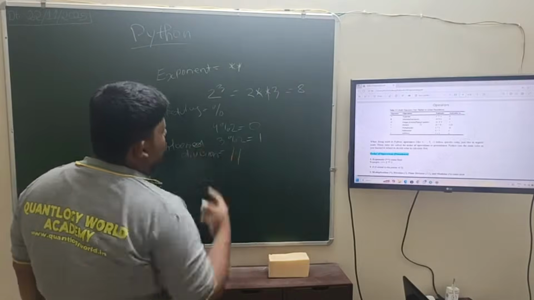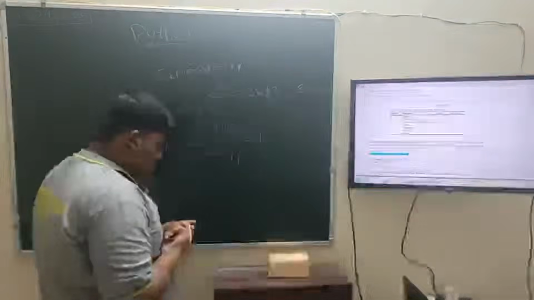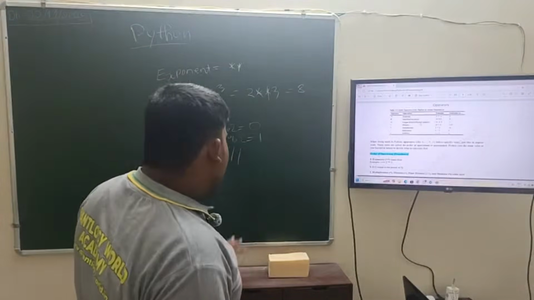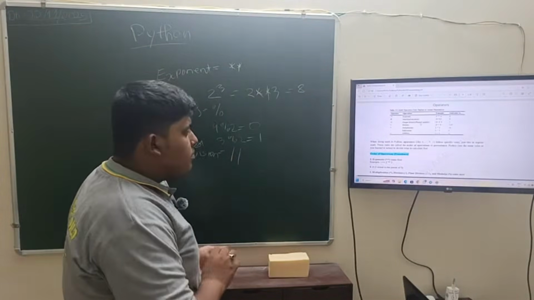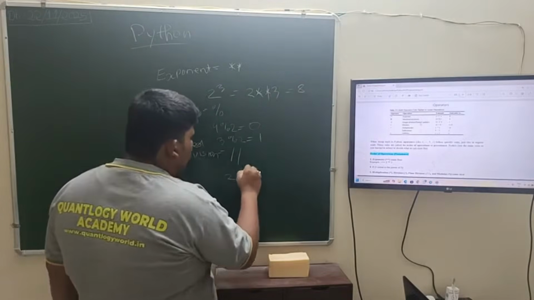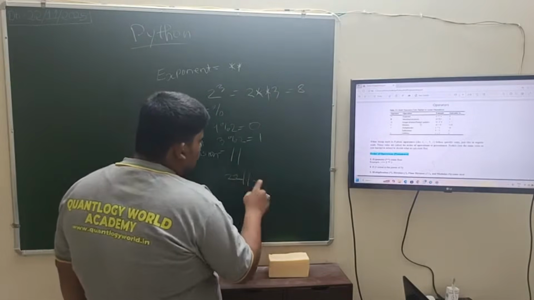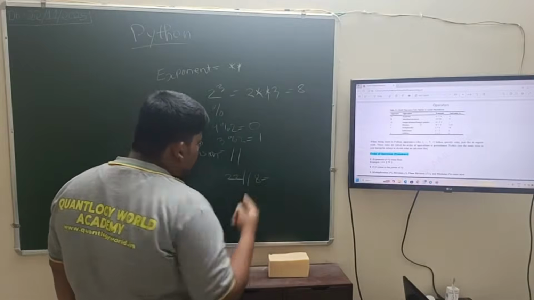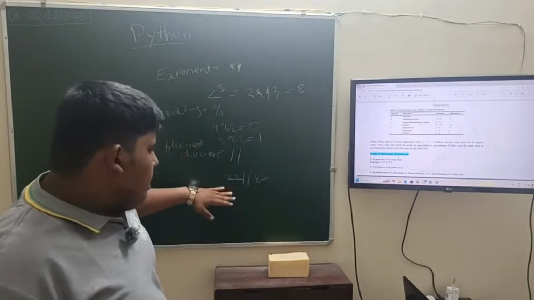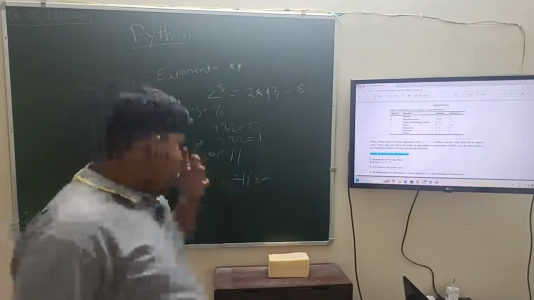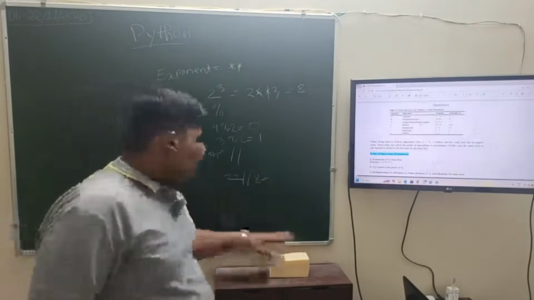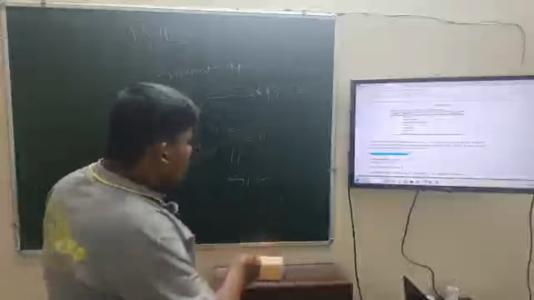It is written by double slash. For example, 22 double slash 8. 22 divided by 8 is 2 point something, but it will ignore the decimal part, it will give the result as only 2.